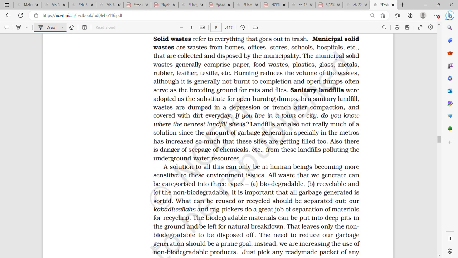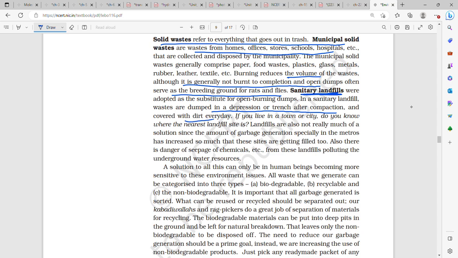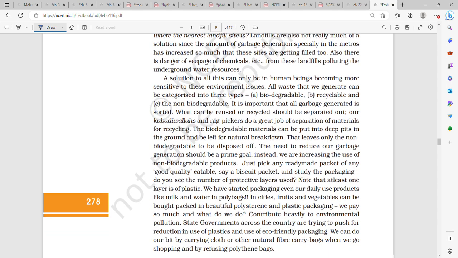Solid waste refers to everything that goes out in the trash. Municipal solid waste is waste from homes and schools. Burning reduces the volume of the waste but is generally not burnt to completion, and open dumps serve as breeding grounds for rats and flies. Sanitary landfills were adopted as a substitute for open burning dumps. Waste is dumped in a depression or trench after compaction and covered with dirt every day. But they are not much of a solution. Waste has increased so much that many sites are filling up, and there is a danger of seepage of chemicals from these landfills, polluting underground water resources.